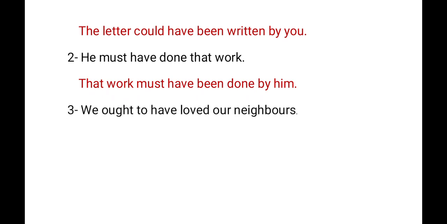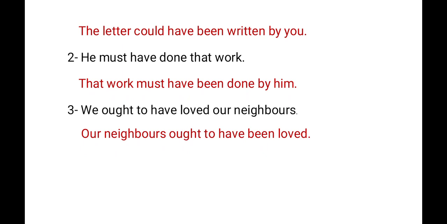See the next example. We ought to have loved our neighbors. Here, our neighbors is the object. So, this will be the subject. Our neighbors, then ought to. Ought to is the auxiliary verb. So, we have to apply it as it is. Ought to, then have, then been. Our neighbors ought to have been, then the main verb loved. Okay, so our neighbors ought to have been loved by us, or by us is understood. Our neighbors ought to have been loved.